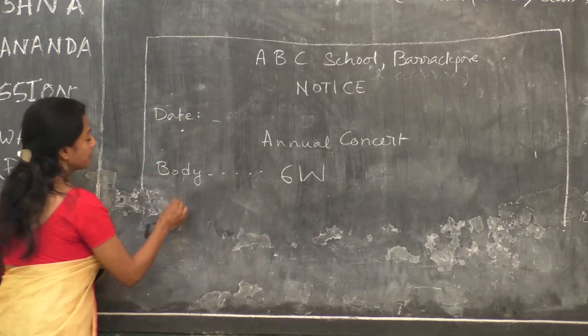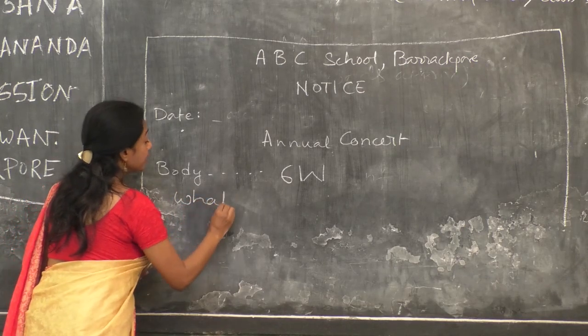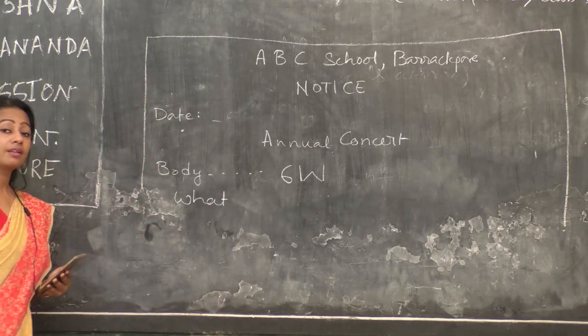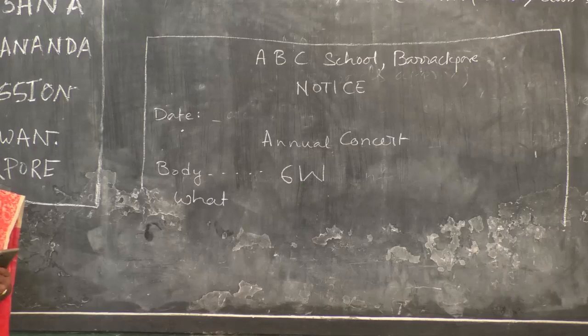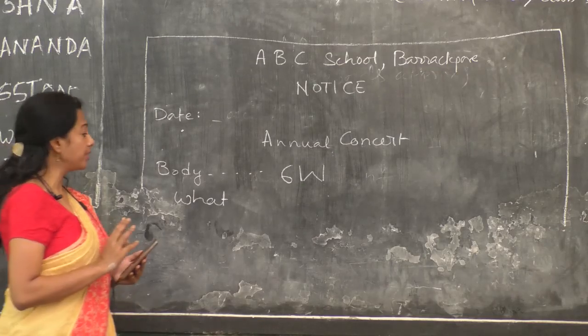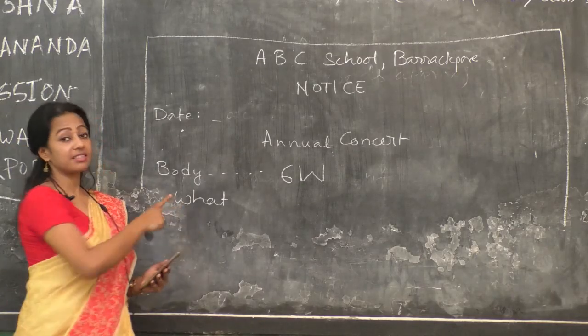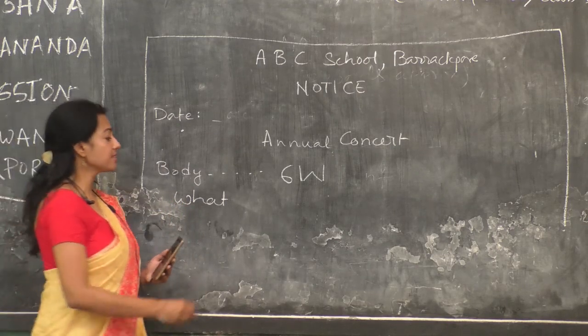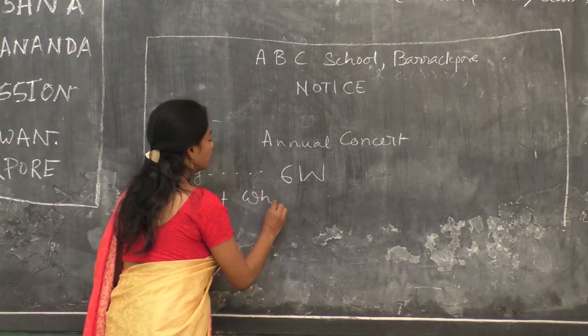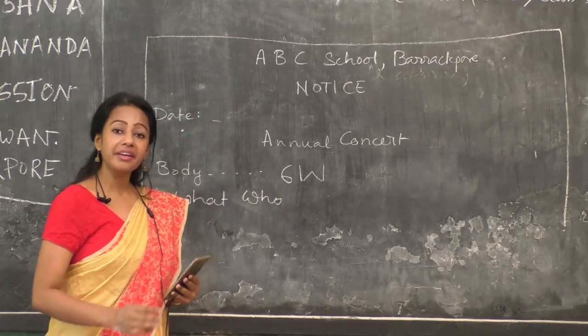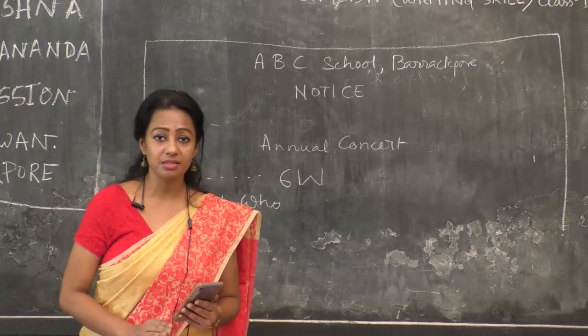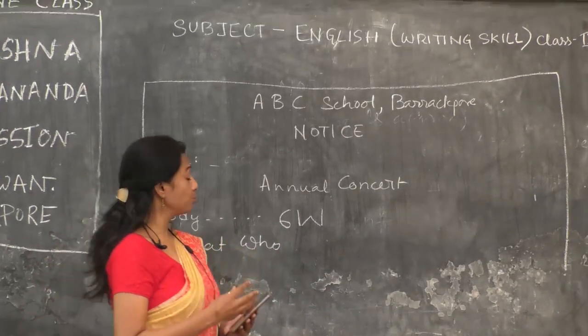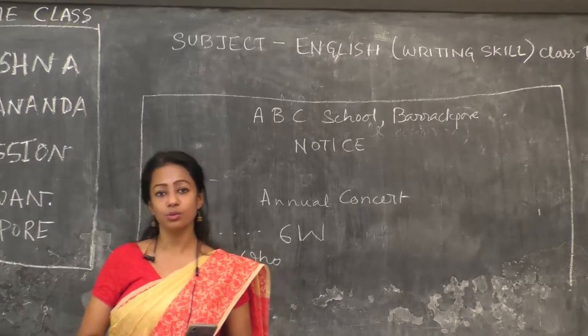Okay. At first, what. Here you have to describe what the event is all about. Next is who. Who is addressed by the notice? Meaning for whom, who is going to read the notice?